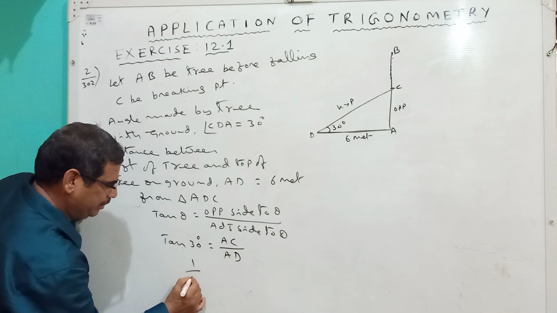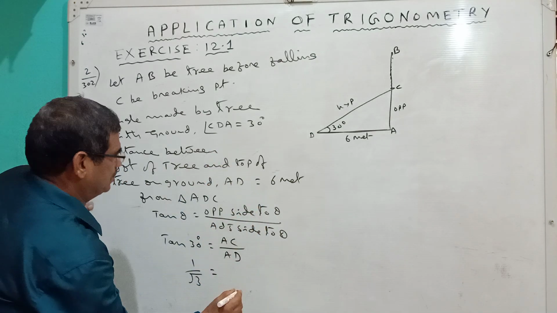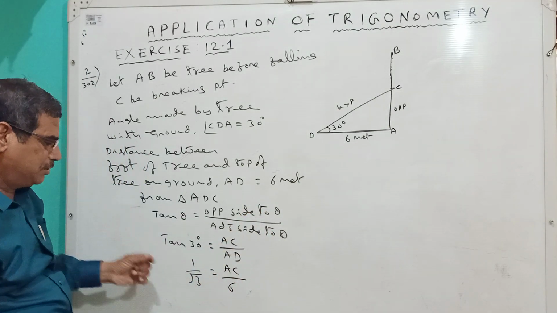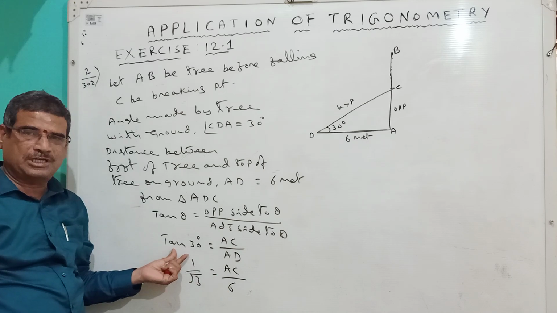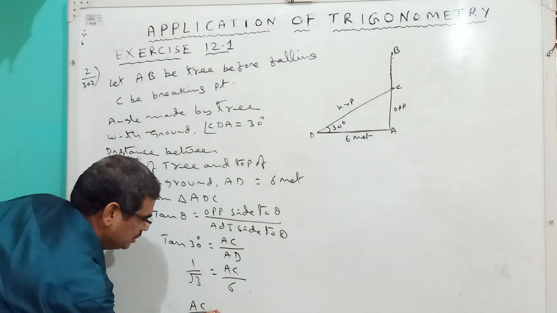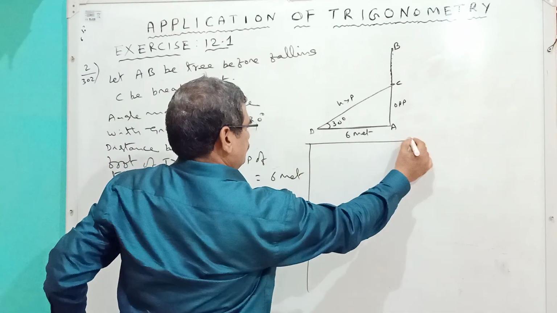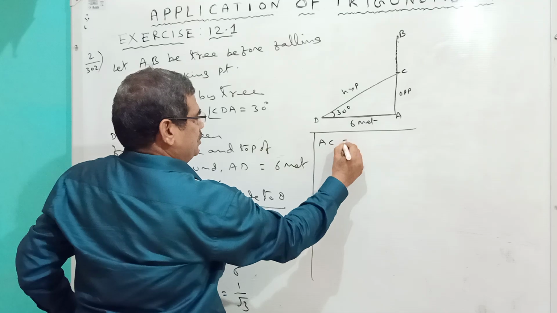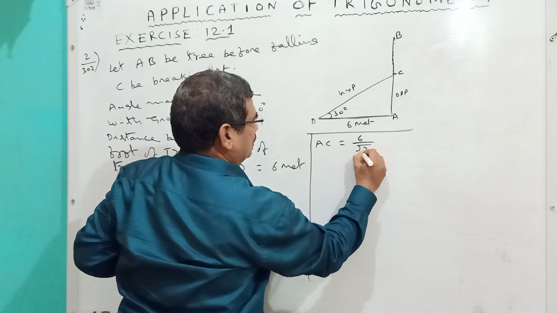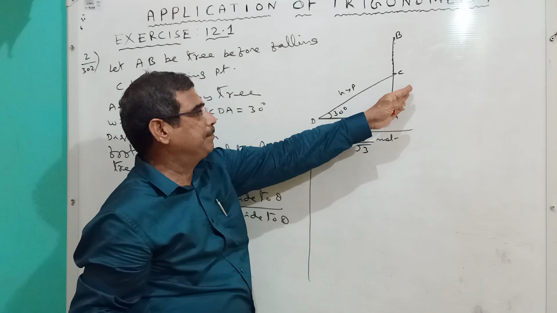Tan 30 means 1 by root 3 is equal to AC by 6. So AC by 6 is equal to 1 by root 3. Here 6 is division, it will come to this side as multiplication. AC is equal to 6 by root 3 meters.